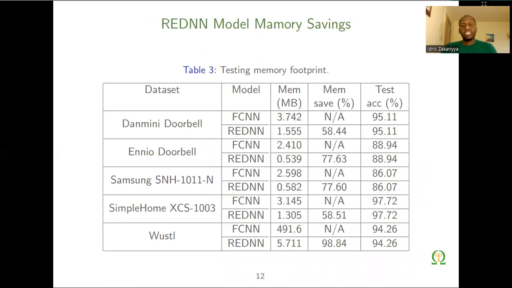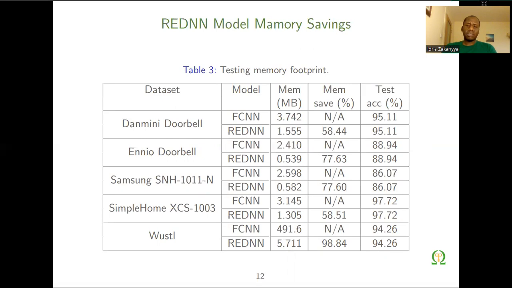We also demonstrate the importance of our method, not only saving resources during training, it can also save a lot of good resources during testing. And this is good for online detection, because if you are looking for a method that can detect attacks online, it needs to be resource efficient. Because of the limitation of IoT, limited computational resource, therefore, techniques deployed to IoT need to be resource efficient in nature.